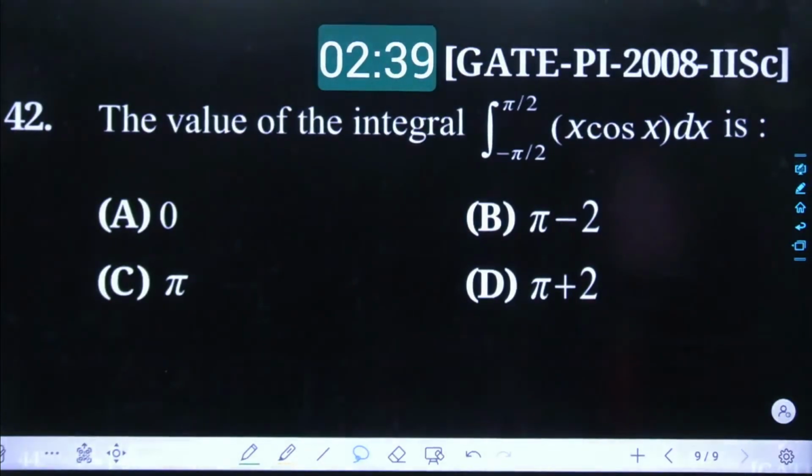Okay, tell me what would be the best answer.